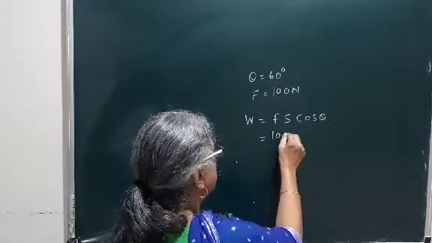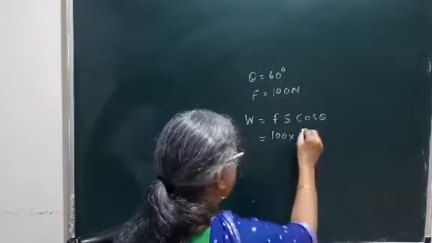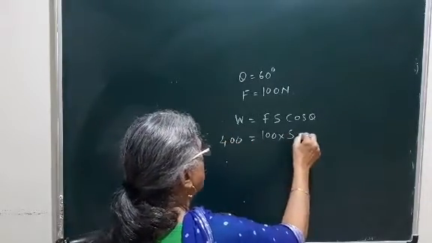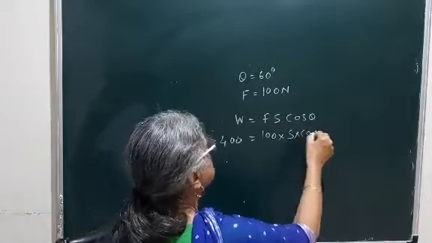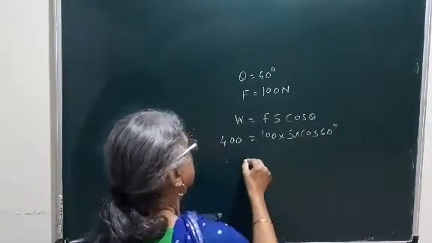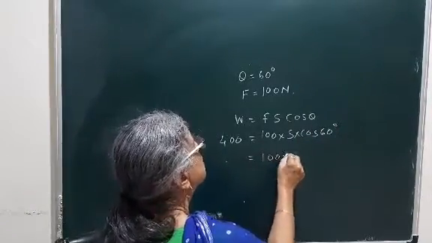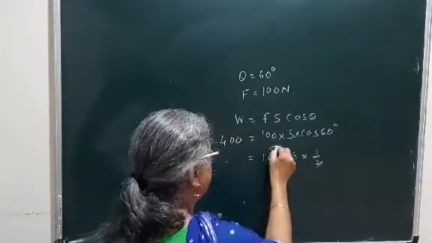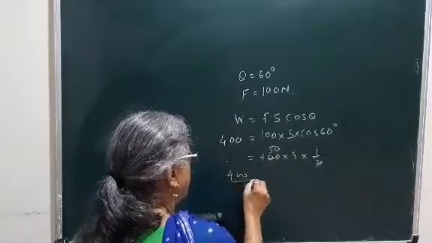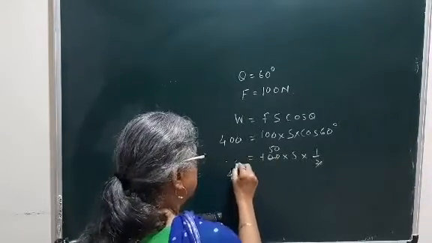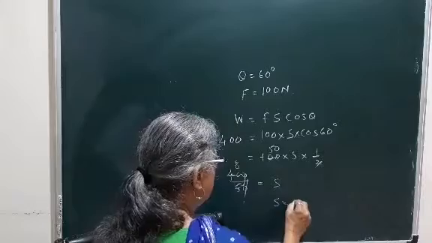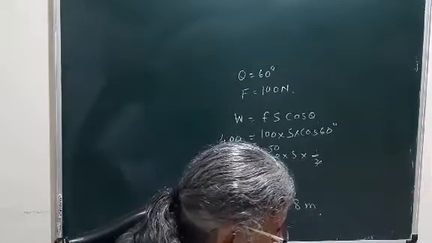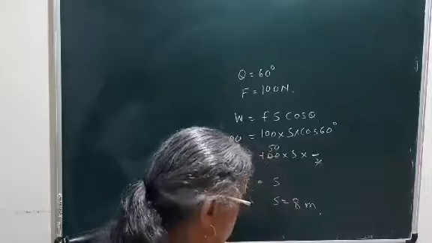So force is 100 Newton. What they have asked to find out is S. Work done they have given 400 joules and cos 60 degrees. So here cos 60 value is half, that you have to remember. So this will be 50. So 400 upon 50, S is equal to 8 meters. So that is how you are going to calculate the displacement by using the formula Fs cos theta.